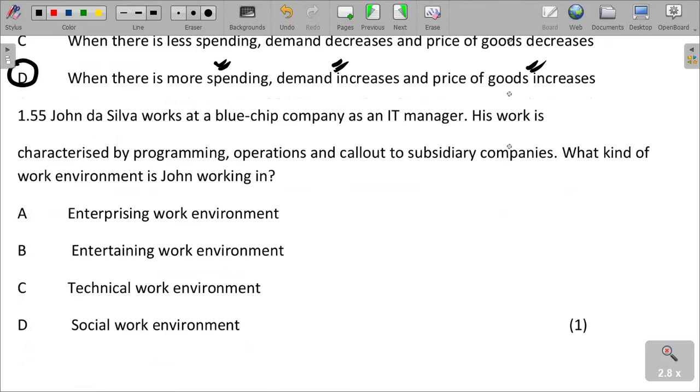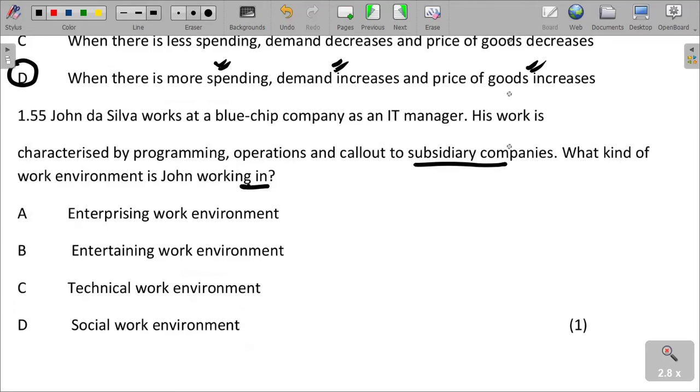John Da Silva works at a blue chip company as an IT manager. His work is characterized by programming operations and call outs to subsidiary companies. What kind of work environment is John working in?